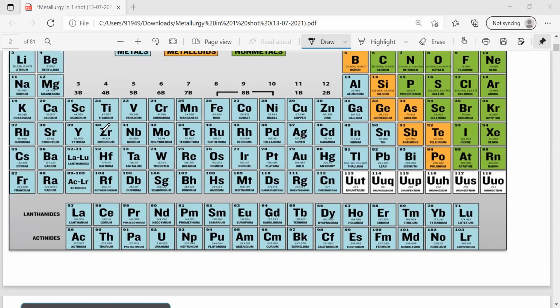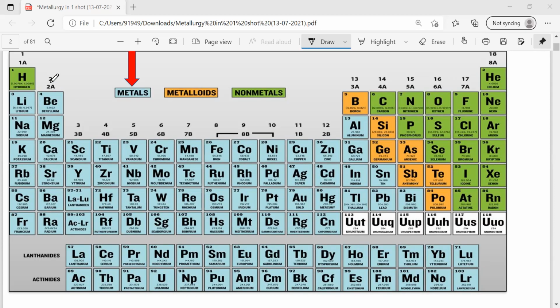And all of you know these elements, the elements which are present between the second group and 13th group. What are the elements? Third group, fourth group, fifth group, sixth group, seventh group, eighth group, ninth group, 10th group, 11th group, 12th group. These are called D block elements. All these D block elements are metals. Except the second B group elements, zinc, cadmium, and mercury, the remaining D block elements are called transition elements or transition metals.